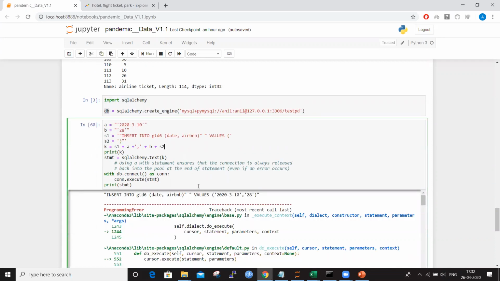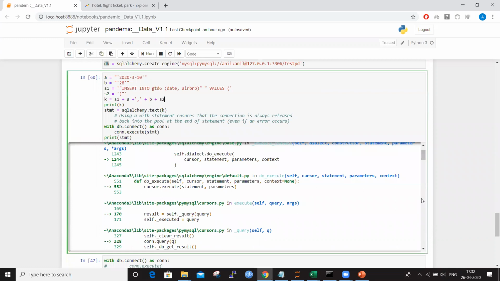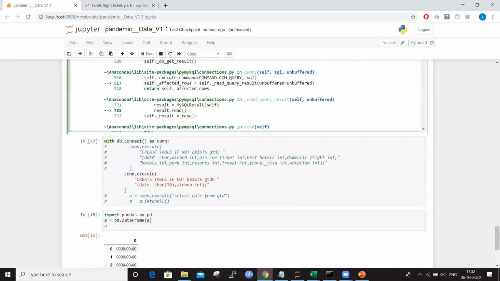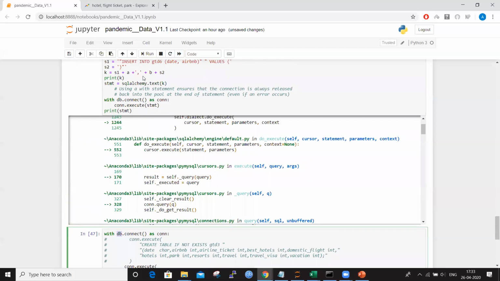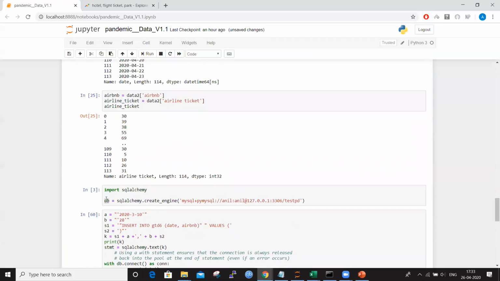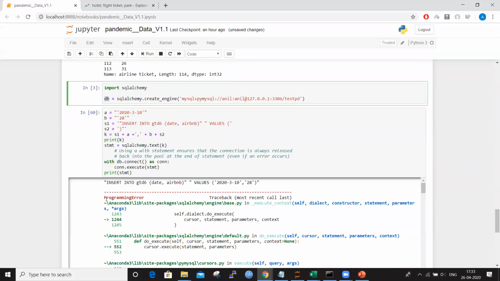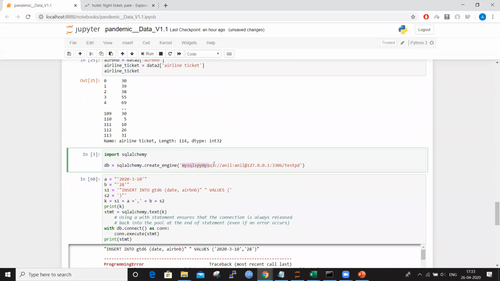I'll show you some of the code. It's basic-level code. Let us say I am going to create a table, test G data. I use the DB connection I have created, with create engine; nothing special I have done here.